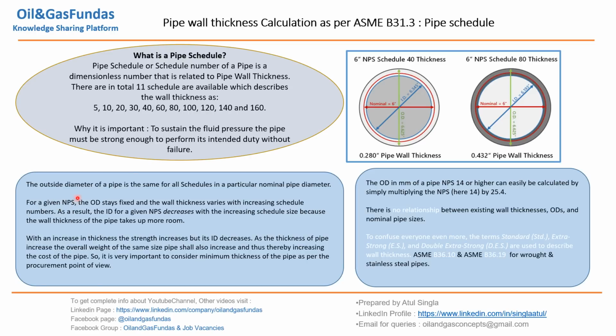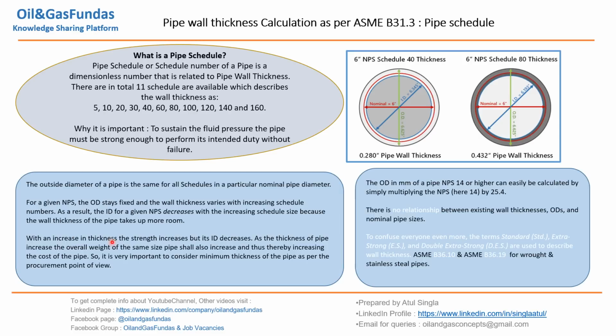Now for given NPS, this is 6-inch NPS. OD remains fixed, outer diameter will remain fixed. This is standard thing. For 6-inch, OD will be fixed. We are not going to change the OD. Now what is going to change? The thickness. If the thickness is increasing, internal diameter will start decreasing. This is common thing. As the schedule number is increasing, that means wall thickness is increasing, internal diameter is decreasing.